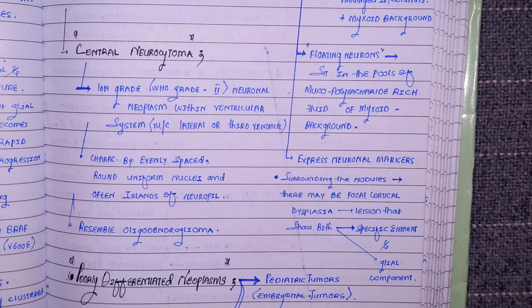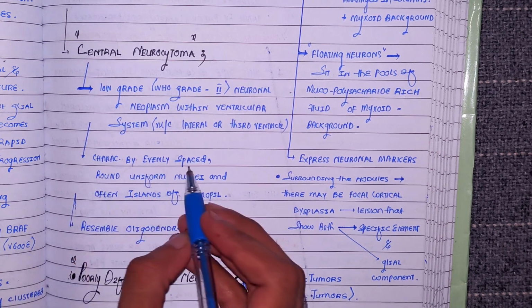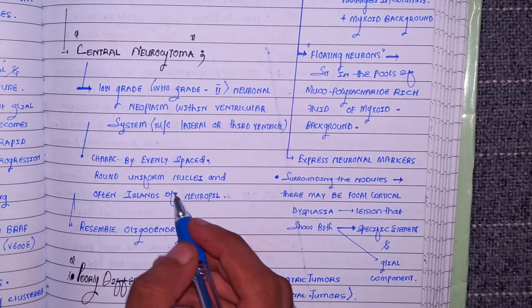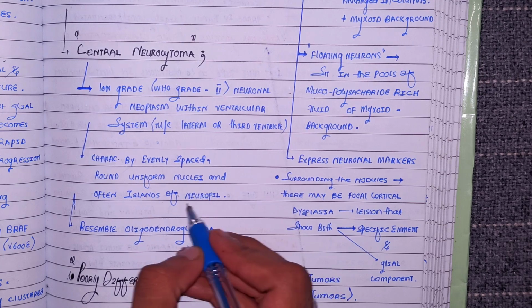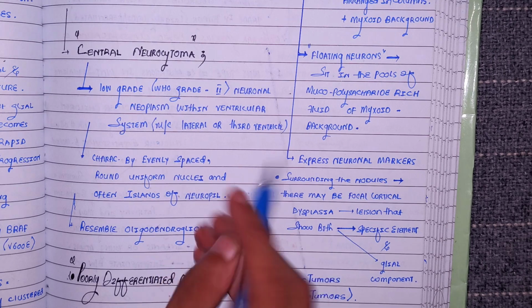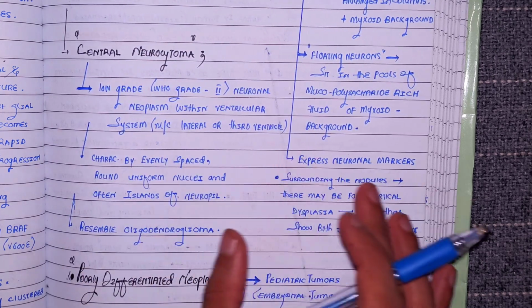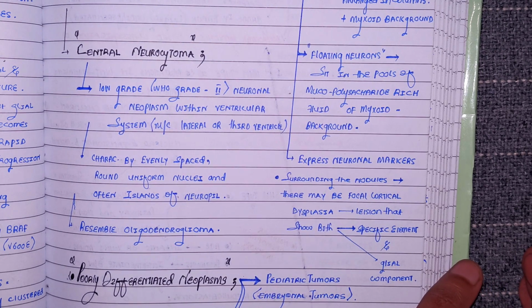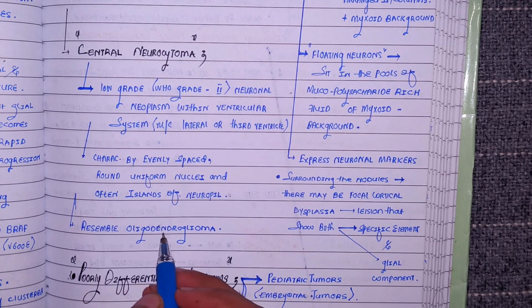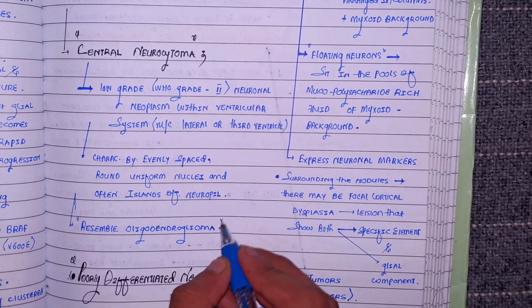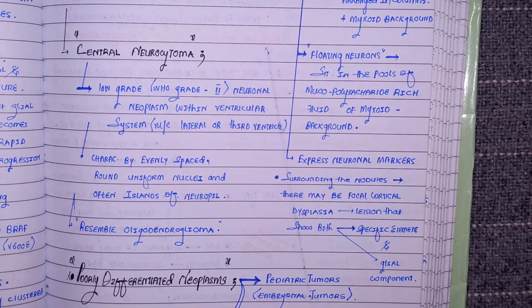characterized by evenly spaced round uniform nuclei and often islands of neuropil. So actually the tumor cells are evenly spaced, and their nuclei are very much round and uniform, and in between there are islands of neuropil. Neuropil refers to dendrites and axonal processes. So obviously this is a neuronal tumor, so there will be lots of tumor cells, lots of neurons actually, right, with lots of dendrites and axonal processes. And this tumor actually resembles the oligodendroglioma, which we previously discussed in the glial tumors. This is all about the neuronal tumors, beta, nothing else.